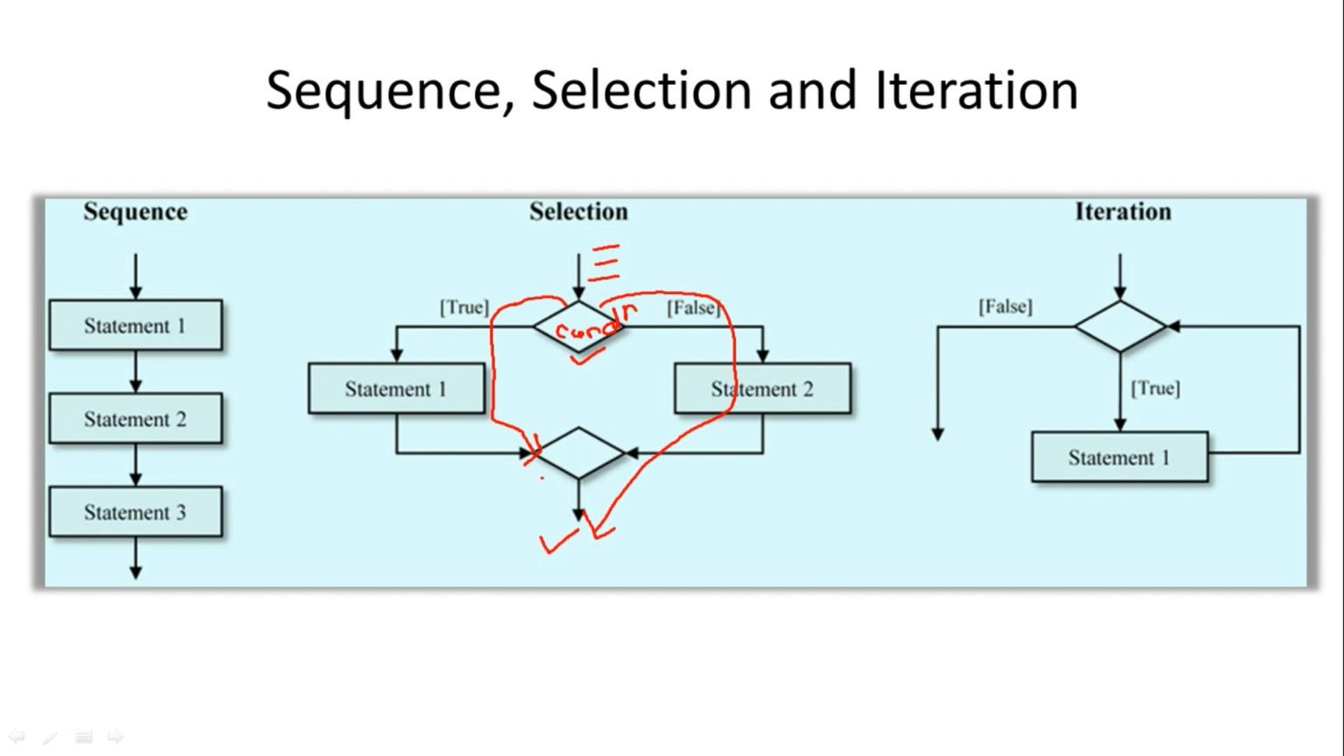So in case of selection, not all the instructions in the program are executed. Depending upon the result of that condition, whether it is true or false, the respective statements are executed. So this is the working of selection.